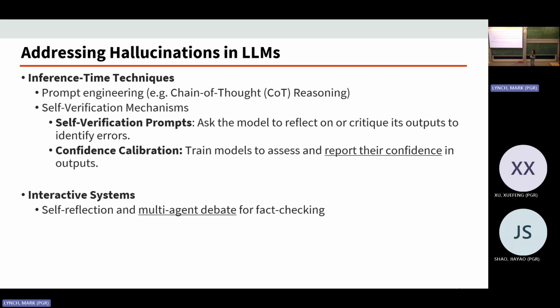When we prompt the large language model, we can ask it to reflect on its output, with sentences like, please reflect on what you said, double-check if what you said was factually correct. We can also train an external model to assess and report the confidence when generating the output. And we can have multi-agent debate to further help mitigate hallucinations.